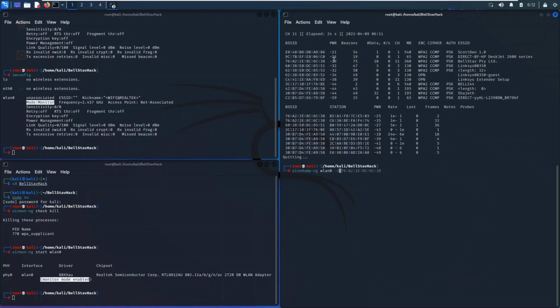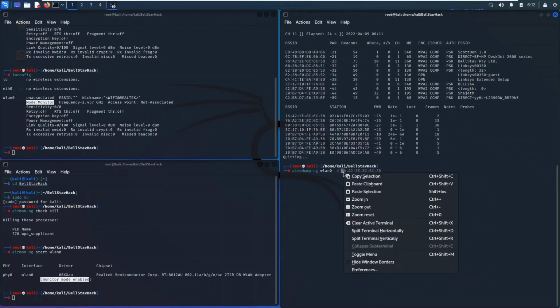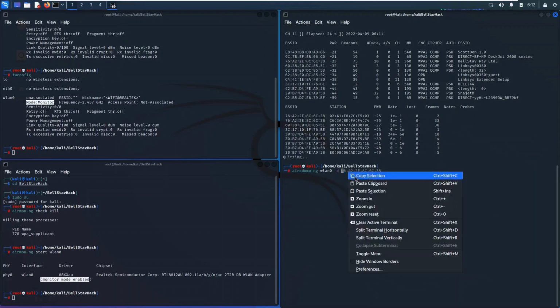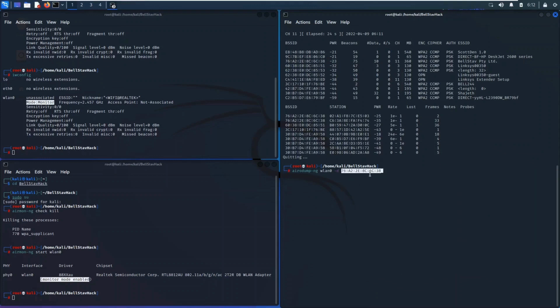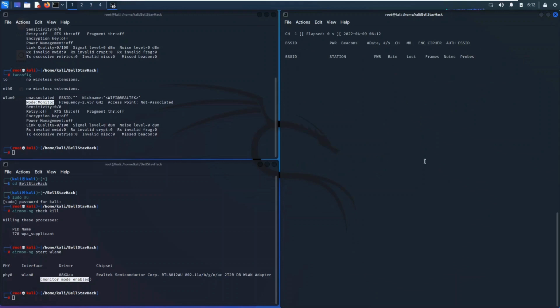And all we have to do is just copy this BSSID, which is the MAC address for the Wi-Fi. And as you can see here, it's just going to show only the Wi-Fi for this activity, which is Bello Pty Ltd. I'm going to allow that to run so I can see all the clients that are connected to it.